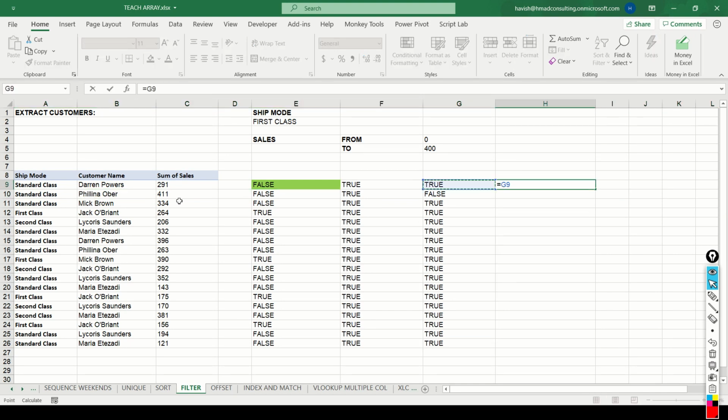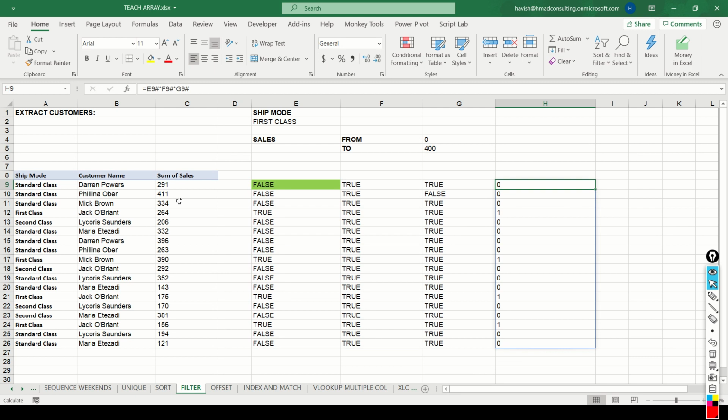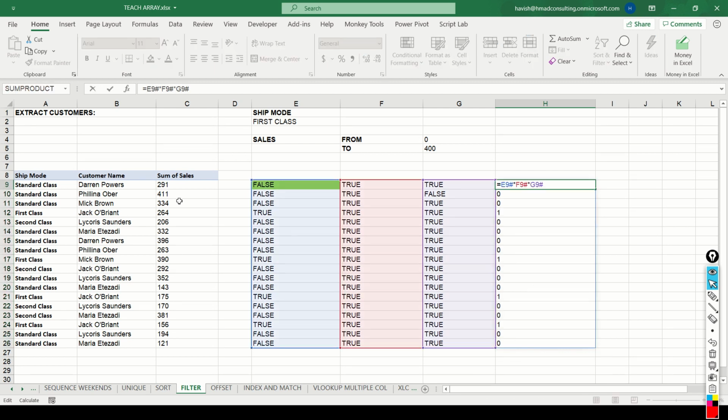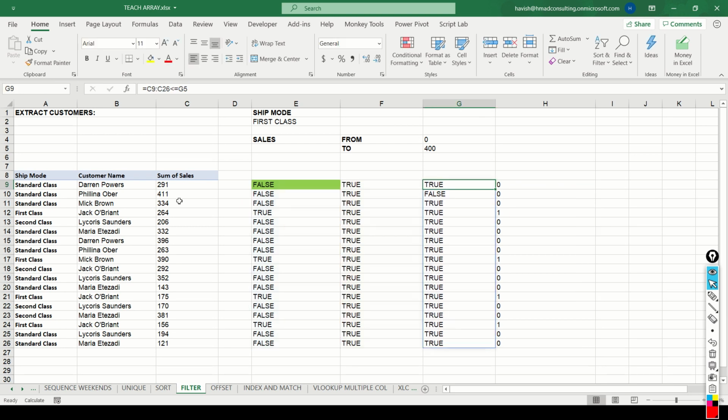Now, if I multiply the first one with the second one with the third one, we will get a series of zeros and ones. Now, you might wonder why we did not have to do a unary operator, but that's just the way it works, because this time you're multiplying three corresponding columns, not adding up all the true and false in a single column.